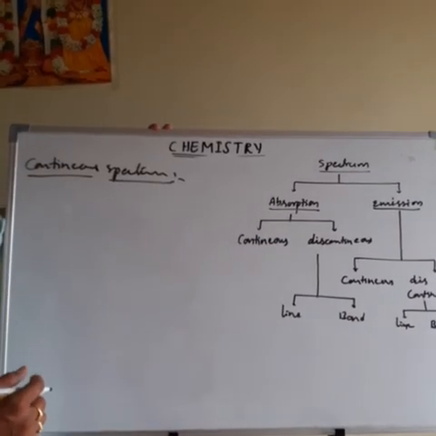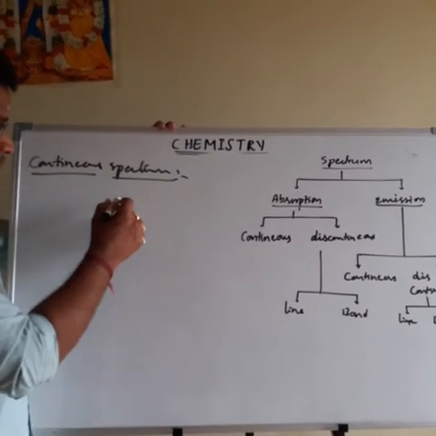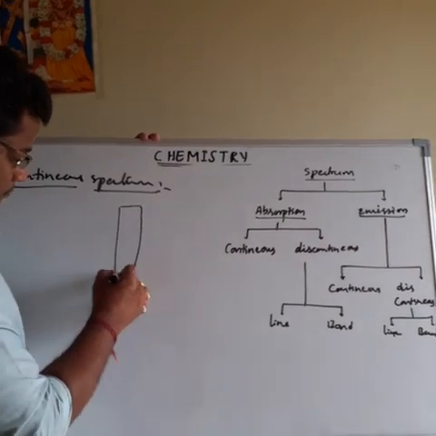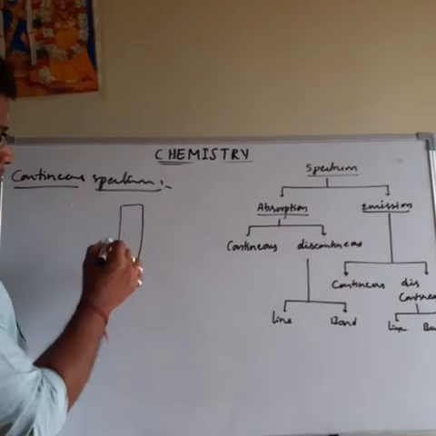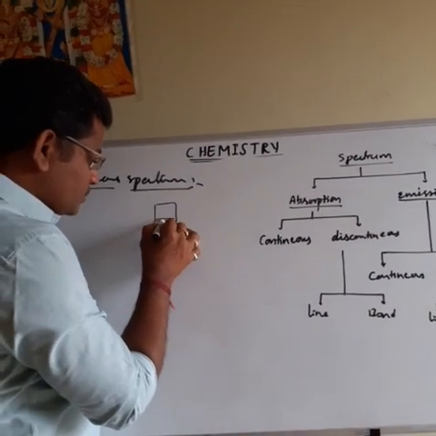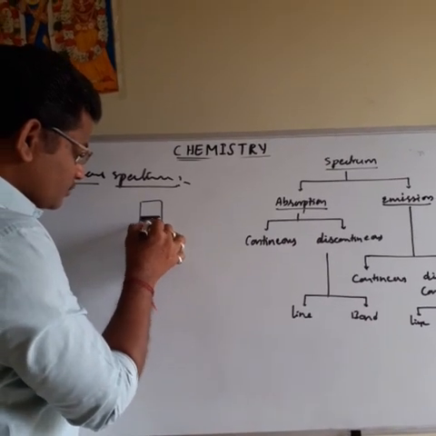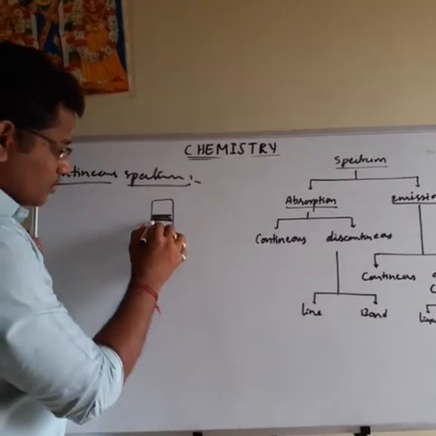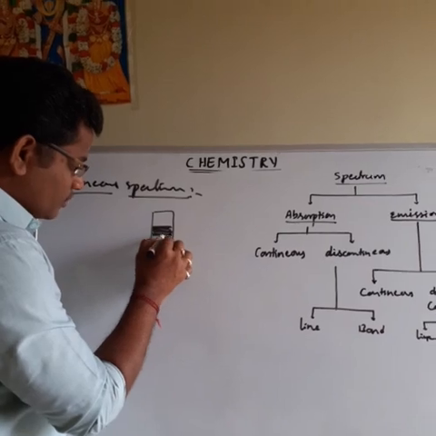Next one is continuous spectrum. Continuous spectrum means, for example, this is one spectrum. In a continuous spectrum, one wavelength is merged into another wavelength. So this is one type of wavelength. This is another type of wavelength.